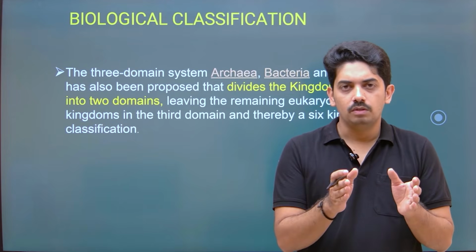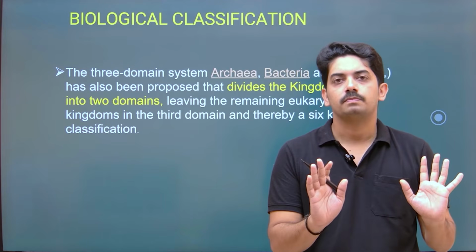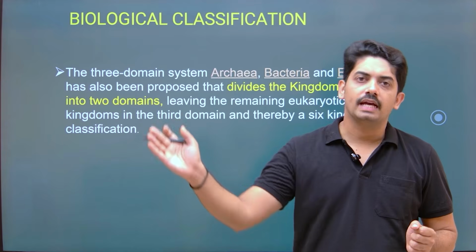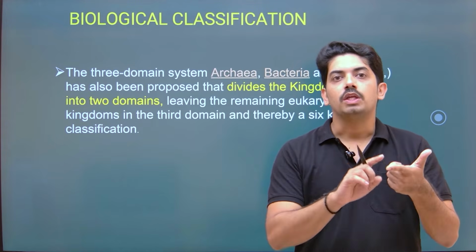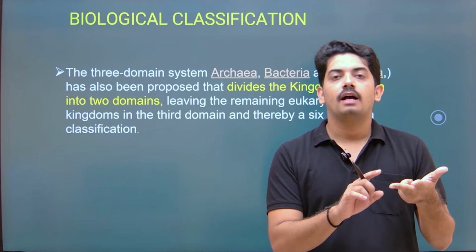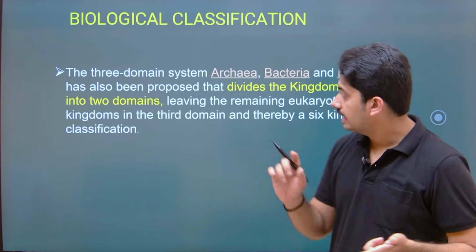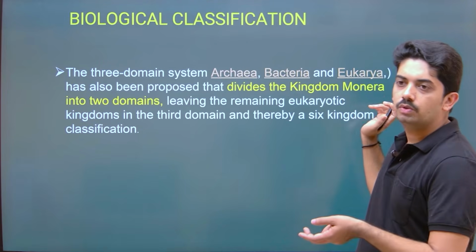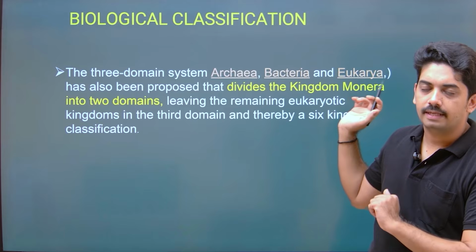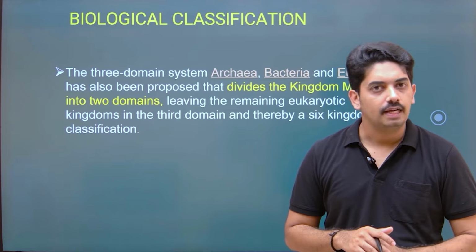So this is how Monera itself is classified into 2, and all the eukaryotes are classified separately: archaea, bacteria, and eukaryotes, or you can say eukarya. This is how the 3 domain system of classification was introduced.